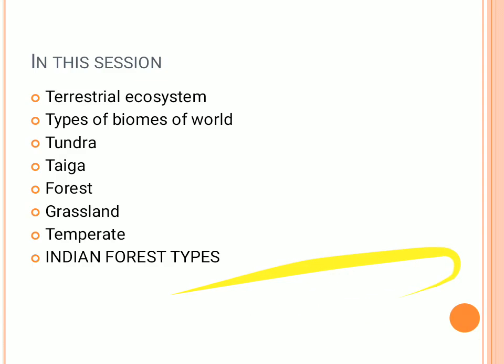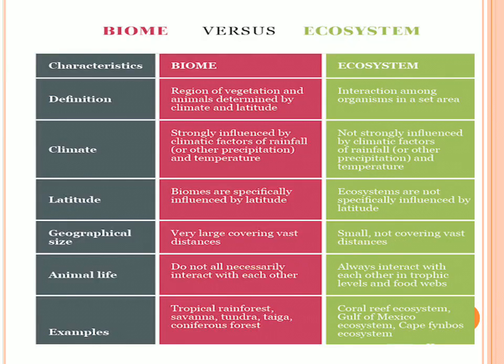So quickly, let's get into the session with the terrestrial ecosystems of the world. The terrestrial ecosystem is nothing but a biome in the ecosystem. What is the difference between a biome and an ecosystem? Let's understand. We have already known that an ecosystem is nothing but the interaction between the abiotic and the biotic living organisms in the environment, where they start interacting with each other.